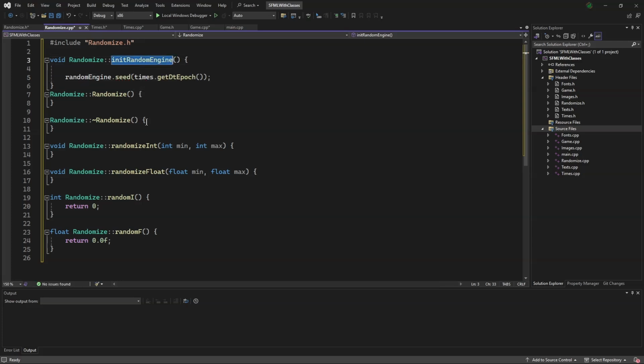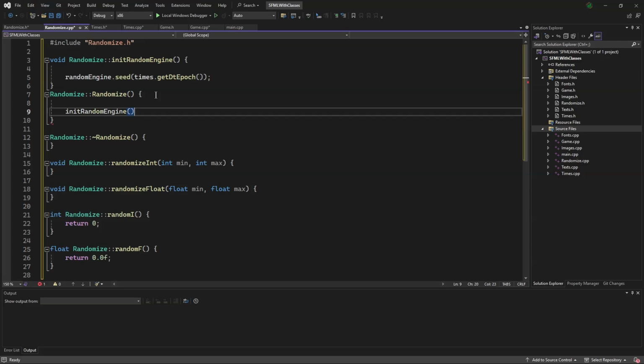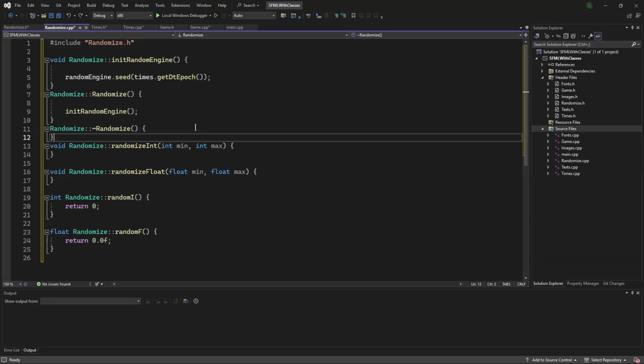In our constructor, we will just take this, put that there. We don't yet need to be using our destructor, so we'll keep it as it is.